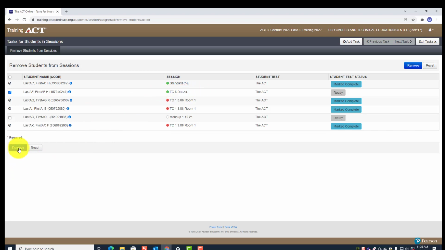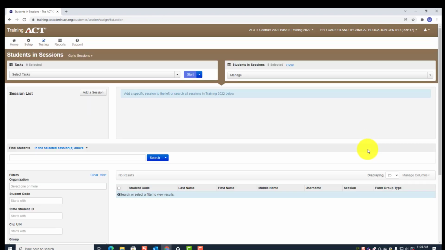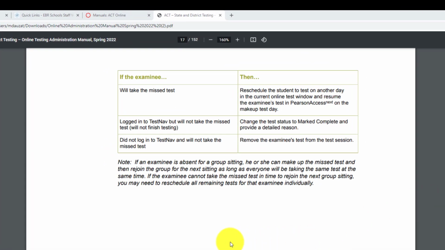So it was that one. So click on remove, and changes were saved. Changes were saved, and then let's go and exit test. All right. So that's how you remove a student, and we did it a while ago as well.